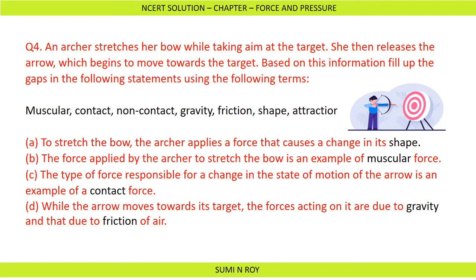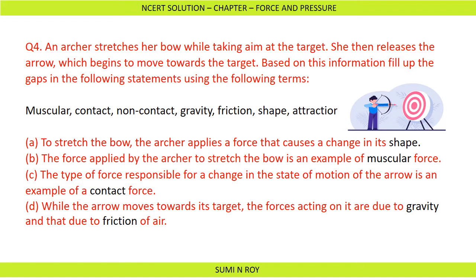Next, the force applied by the archer to stretch the bow is an example of dash force. She is applying her muscular force to stretch the bow, so it is an example of muscular force.